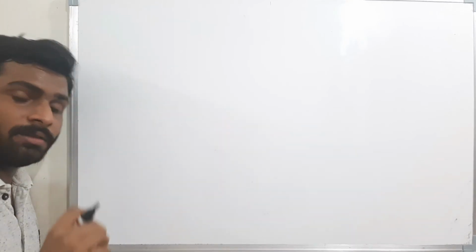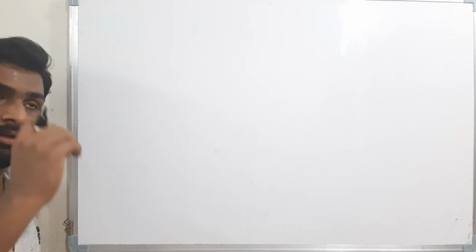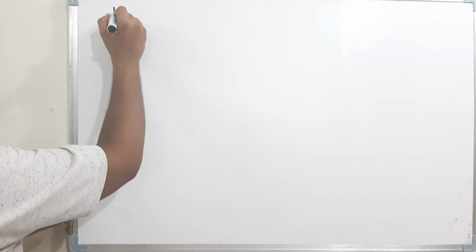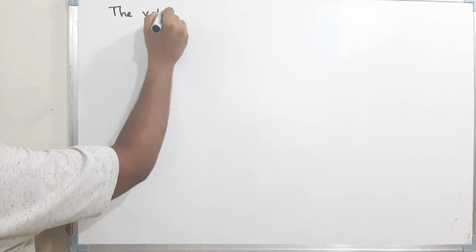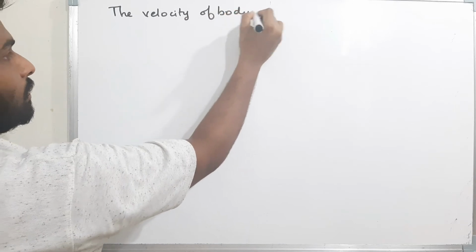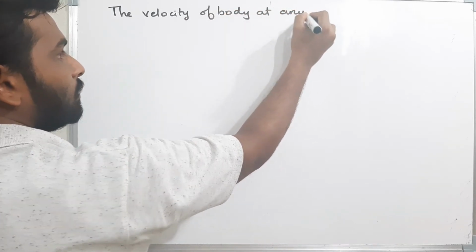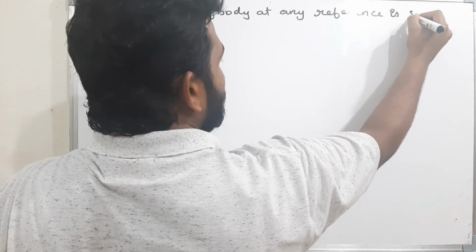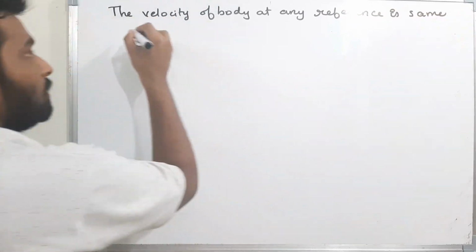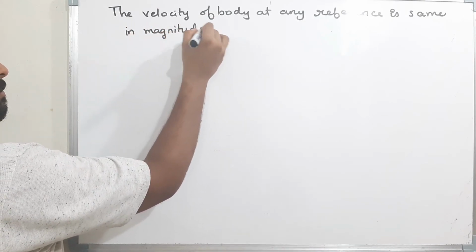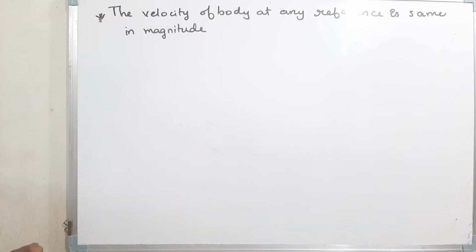Okay, now see here. There are a few important things to remember. Please remember this. If you remember these things, you can solve the problems very easily. Okay, now see here. The velocity of the body at any reference level is the same in magnitude. Now understand this point. What is the meaning of this point?